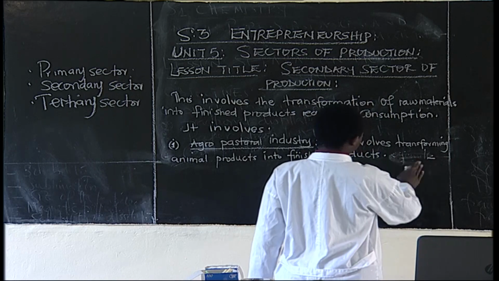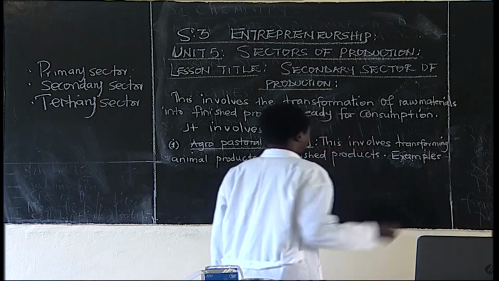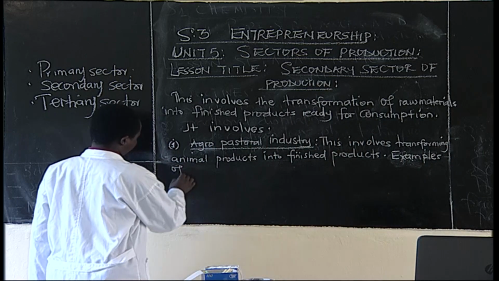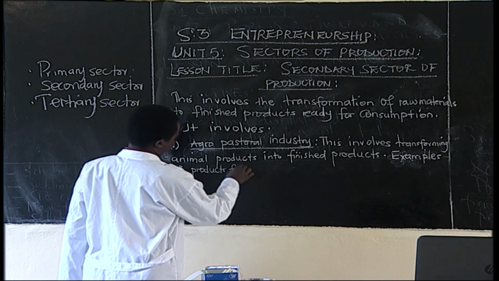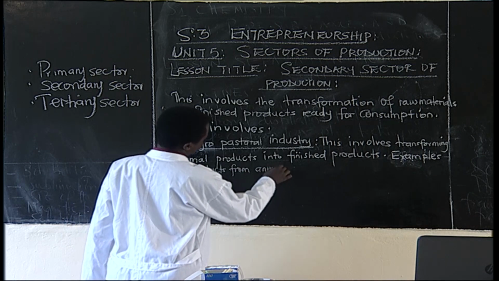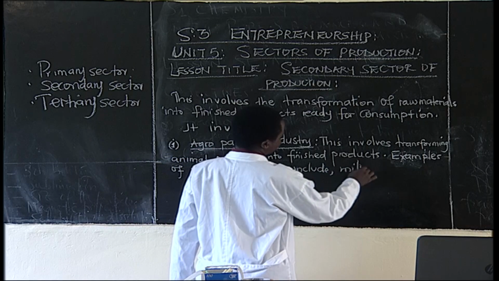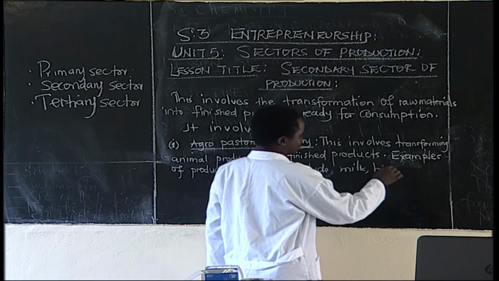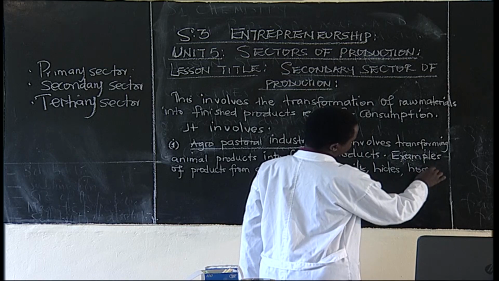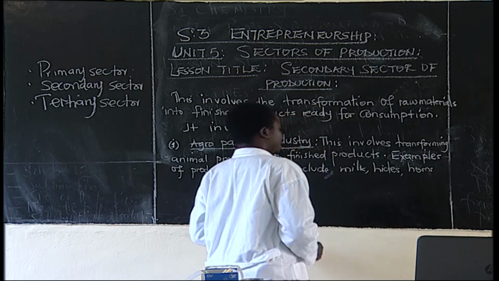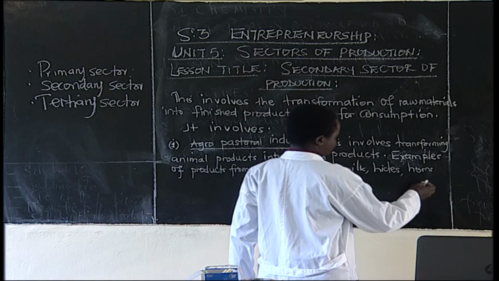Examples of raw materials from animals include milk, hides and skins, and we can even have horns. All these can be transformed into finished products.